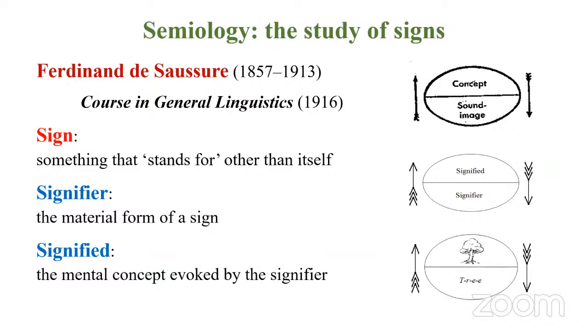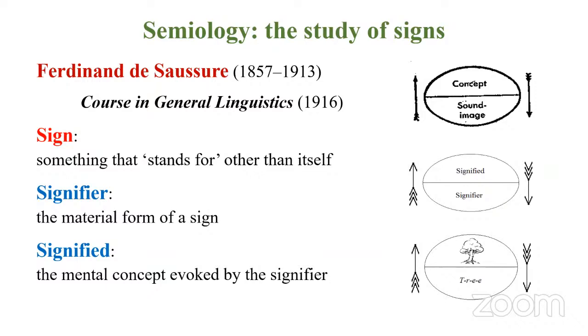So this concept was put forward by the Swiss linguist Ferdinand de Saussure. He gave a series of lectures, and those lectures were compiled by his students and published as a book, Course in General Linguistics, 1916.